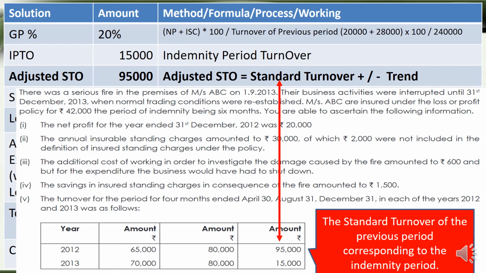Therefore, for the adjusted standard turnover, there is no adjustment given in this question. So we take that particular figure as the standard turnover.